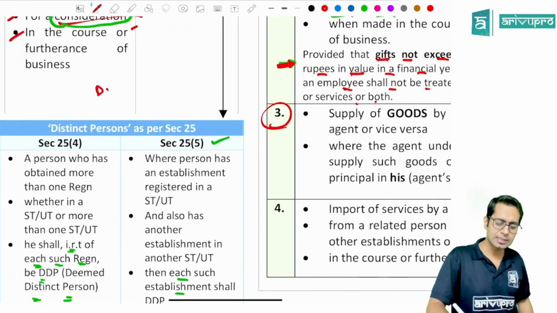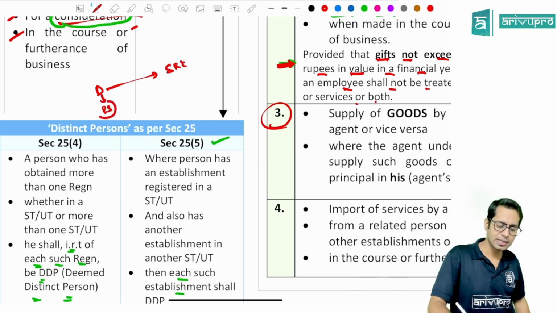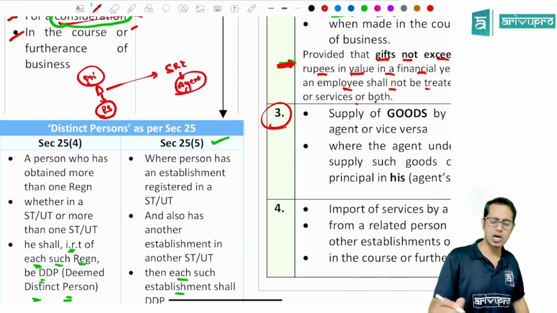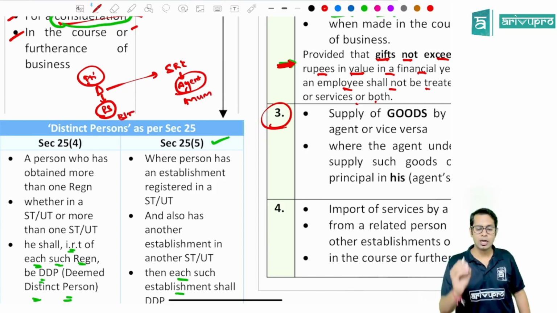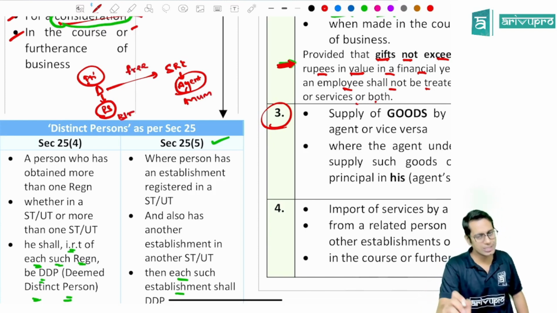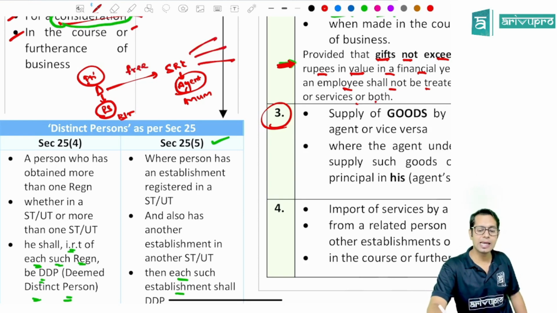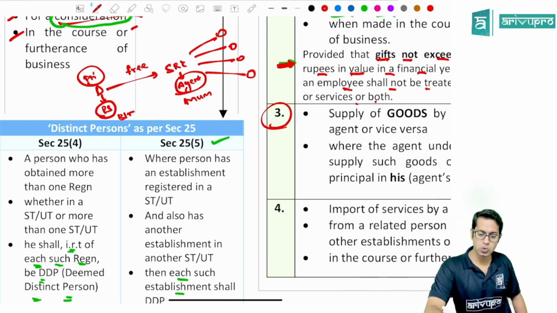So Dilip is supplying goods to Shahrukh. Dilip is owner of Priyasadis and Shahrukh is agent of Priyasadis. Dilip is therefore the principal and Shahrukh is the agent. Now Shahrukh is in Mumbai, Priyasadis is in Bangalore. So if Dilip is supplying goods free of cost to Shahrukh, who is the agent of Mr. Dilip, and where Shahrukh is further supplying these goods to different customers in his own name.